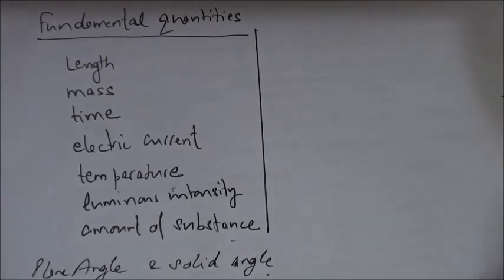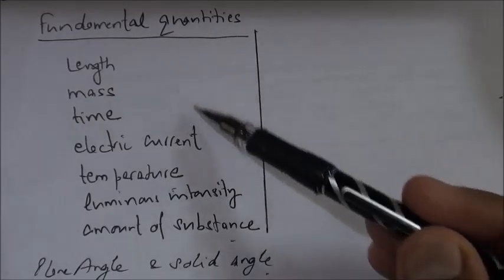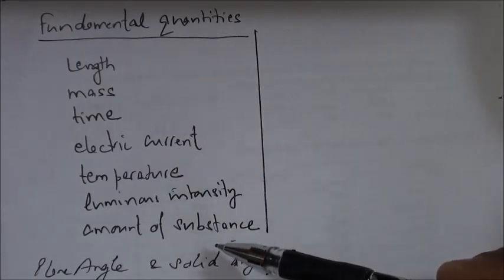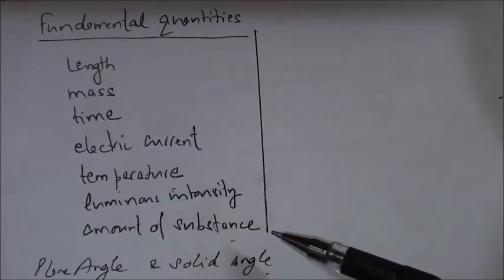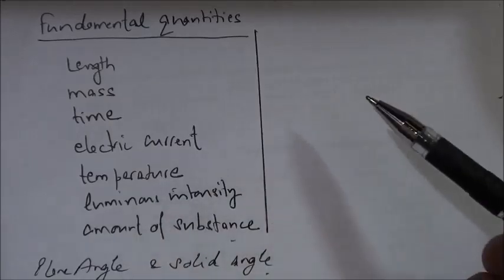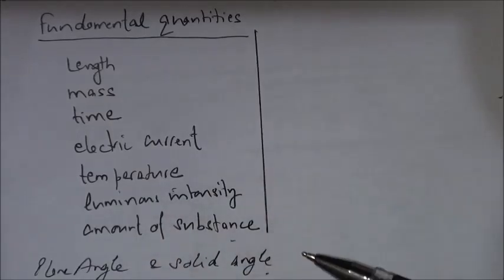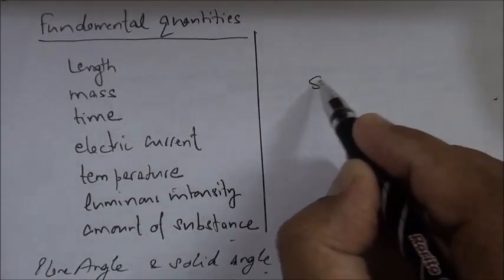Now I will tell you how to write dimensions and what the dimensions are. We are saying that these 7 are fundamental quantities. It means whenever I write any other quantity which is derived, all these quantities will come in the expression of that derived quantity. For example, let us take speed.